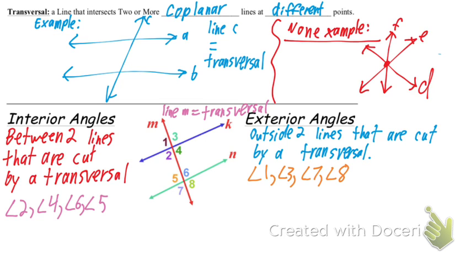So now, could an angle be both interior and exterior? No. Okay. You can't be both inside and outside of these. Okay, Aiden, you have a question? Question. Okay. What if it's angle 1, 2? You wouldn't have an angle 1, 2. You would say angle 1, angle 2. Like they're separate. Does that make sense?